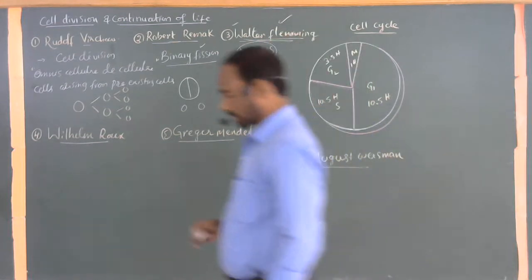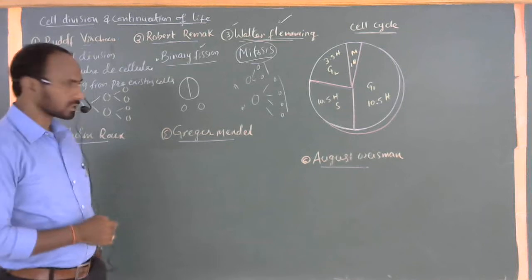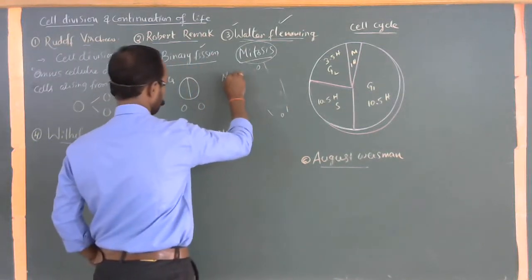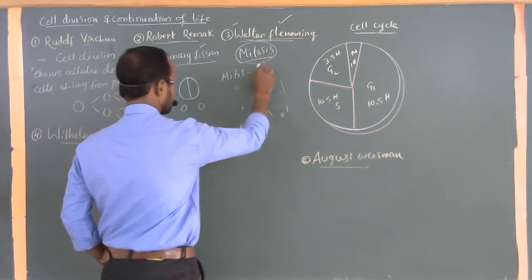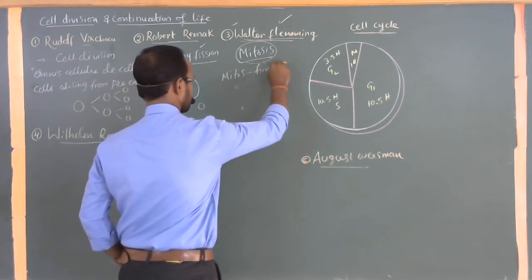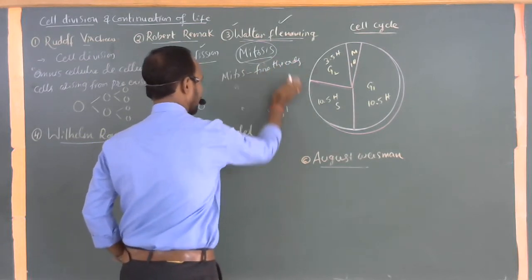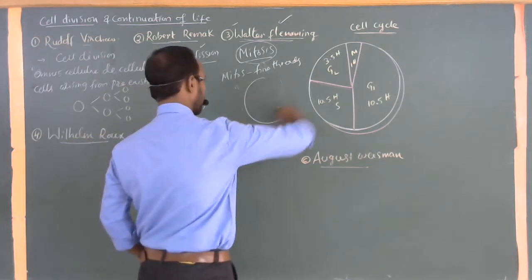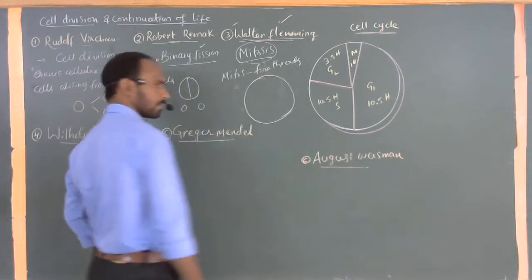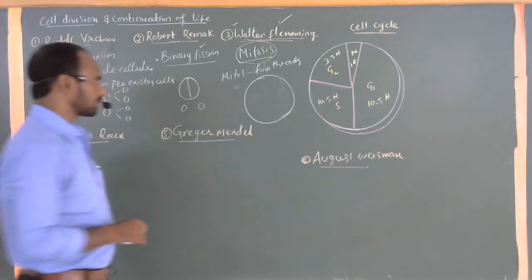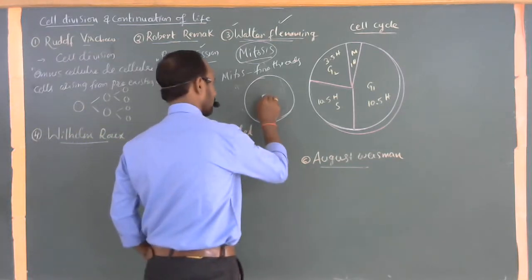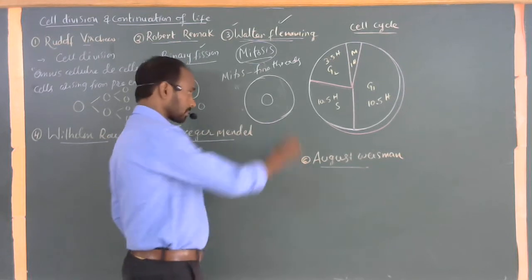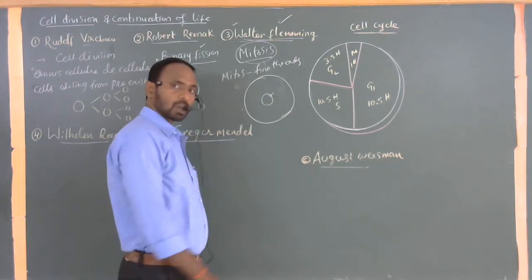According to his observation, mitos means fine threads. See this? Mitos means fine threads. So what kind of thread-like structures are present in the cell? For example, this is the cell. During the process of cell division, this is the nucleus. Within the nucleus, chromatin material is present, and chromosomal structures.